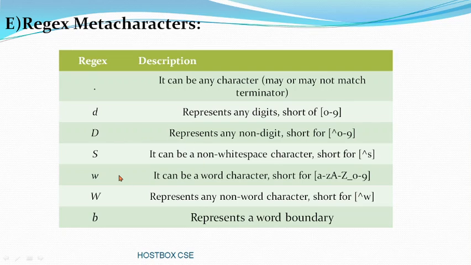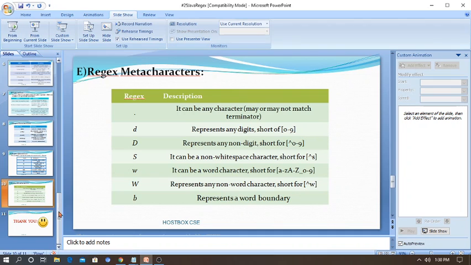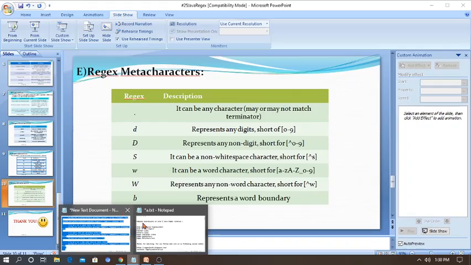Then small s is for whitespace, and capital S is for a non-whitespace character, and also small w is for a word character, and capital W represents any non-word character, shortcut for the not operator with w, like that. At last, followed by b, which represents a word boundary. Let's go for a small example and demonstration also.